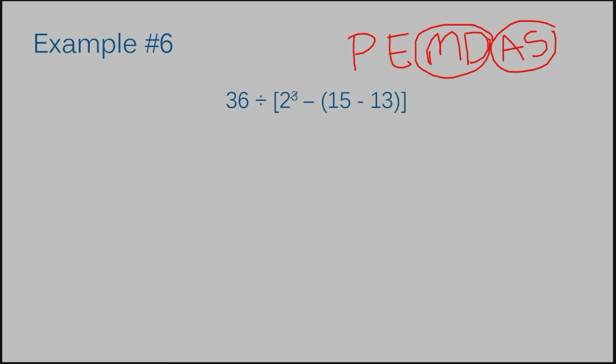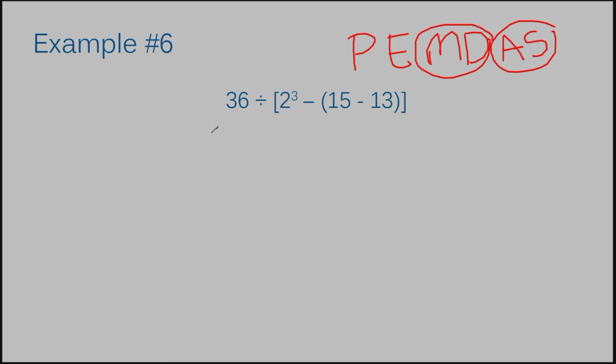Yes, I do. Actually, 2. Okay. I'm looking at the interior parentheses because that's what's going to be done first within my parentheses. And it's really simple, so instead of rewriting the entire thing, I'm just going to solve this portion in my head. 15 minus 13 is 2. So now I'm going to rewrite the whole problem, except the 15 minus 13 portion will be a 2.